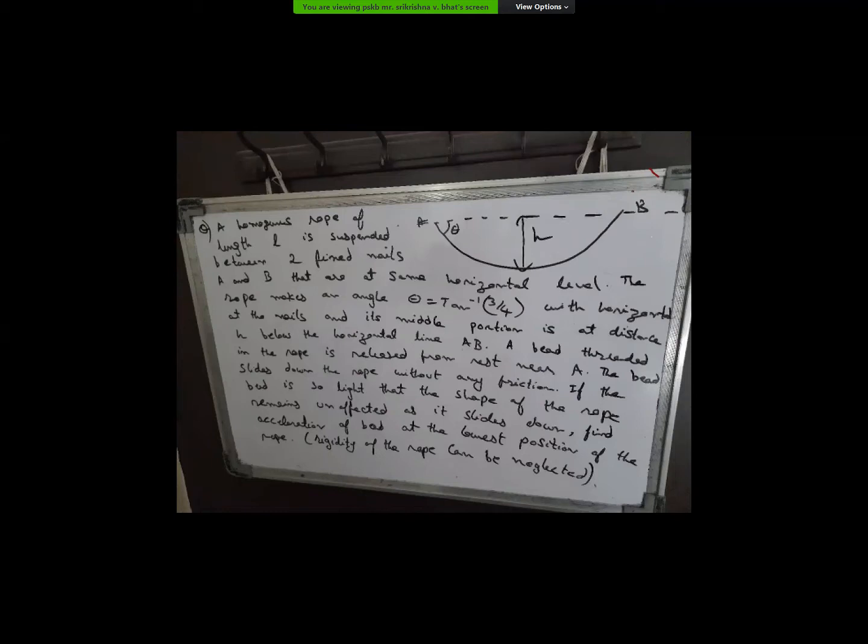Sir, if we know the equation of the trajectory, how do we find the radius of curvature? If you know the equation of the trajectory of any curve, then the radius of curvature at any point can be determined by a formula in mathematics: 1 plus y dash square, whole power 3 by 2, by y double dash. That is, 1 plus dy by dx whole square, whole power 3 by 2, by d square y by dx square.